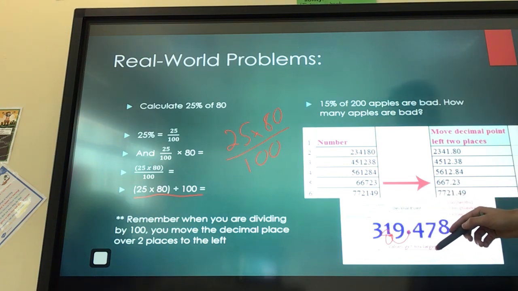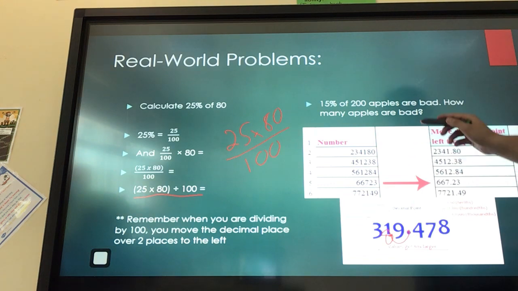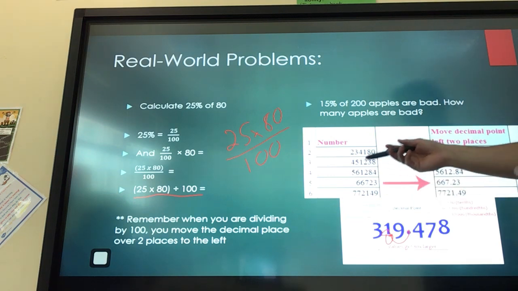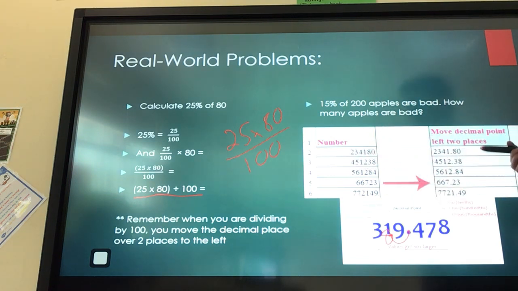All right? So in this right here, what we have is hundreds. We really show you kind of what that looks like. Also here, from the number, move the places 2 left over. So these are 5 examples of what would happen if we divided these numbers by 100. So just look at those in case we still need that little bit of a refresher.